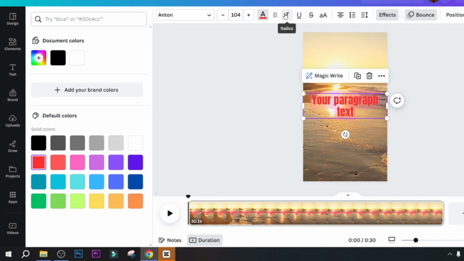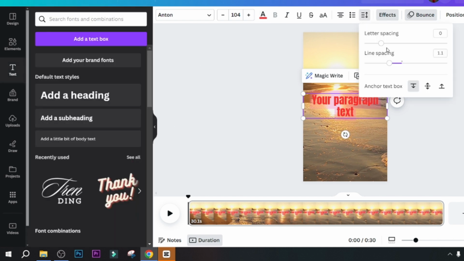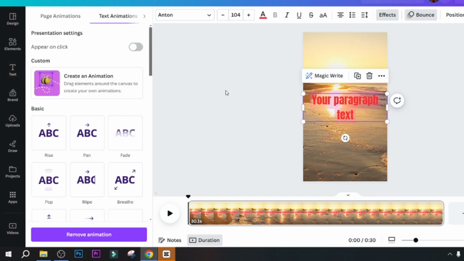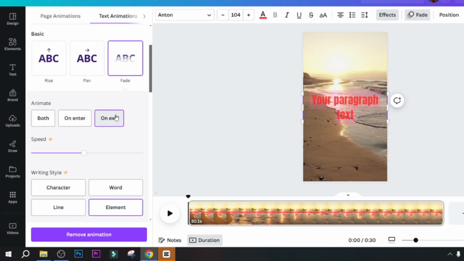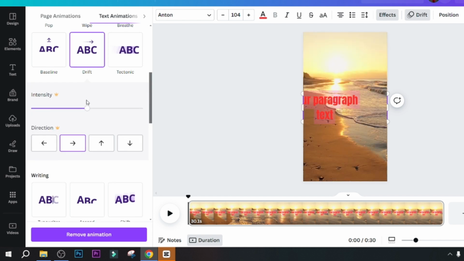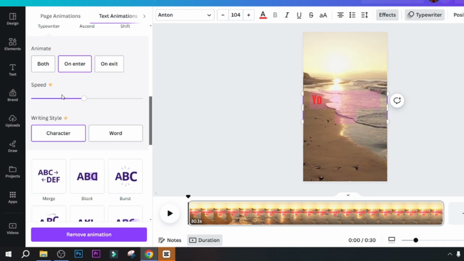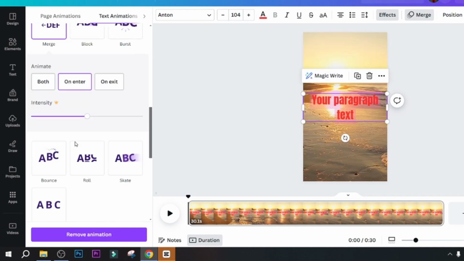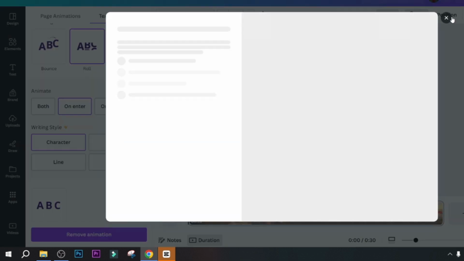Double-click on the text to select it all, click on color at the top, and change it to white. Add a background by clicking on Effects and then selecting Background. It usually defaults to black, but if not, just scroll down and choose black. This will be your topic text at the top of the video, so just go ahead and write topic for now. If you prefer, you can also change the font. Feel free to choose any font that suits your preferences. If you're on the Pro trial, you can even upload your own fonts or explore the Google Font Library for a wide selection or branding.